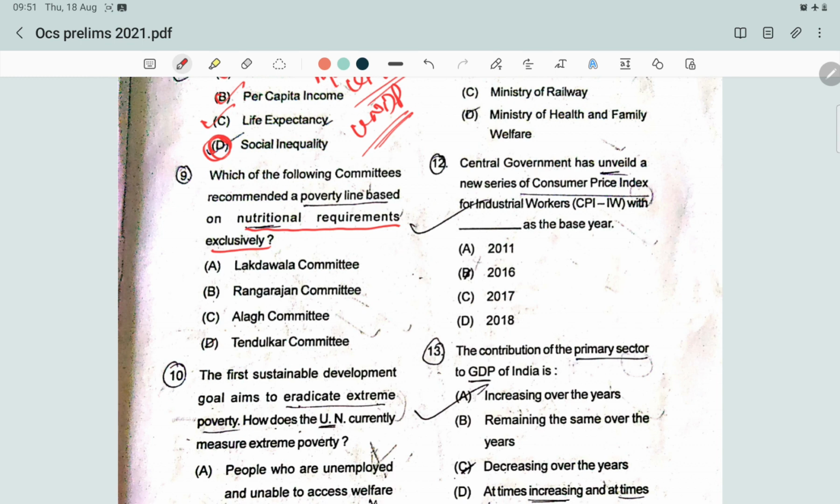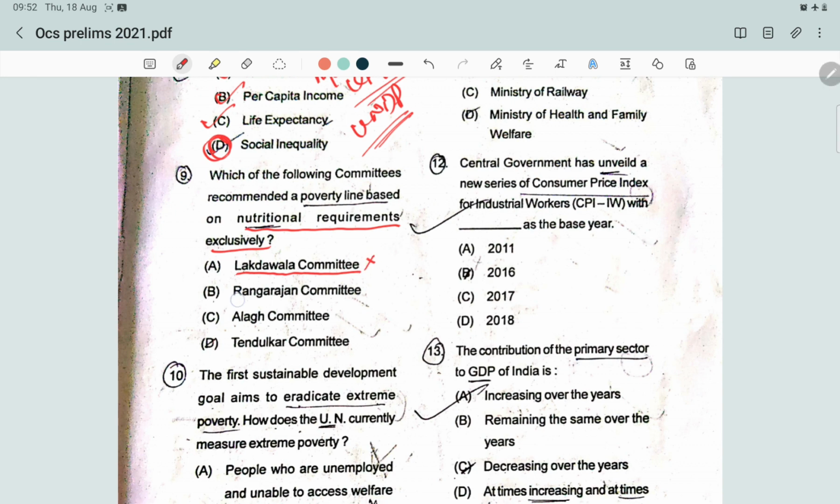Next question: which of the following committees recommended a poverty line based on nutritional requirement exclusively? Let's see what committees are in the options. Lakdawala committee recommended household per capita consumption expenditure as the basis of the poverty line, and it also used the consumer price index for industrial labor and the consumer price index for agricultural labor.